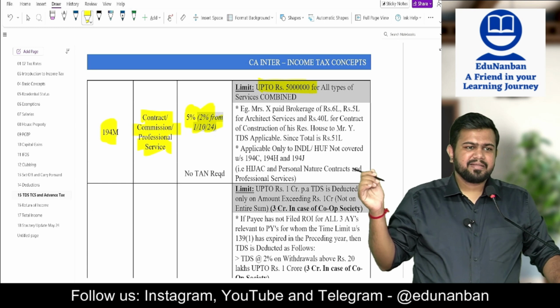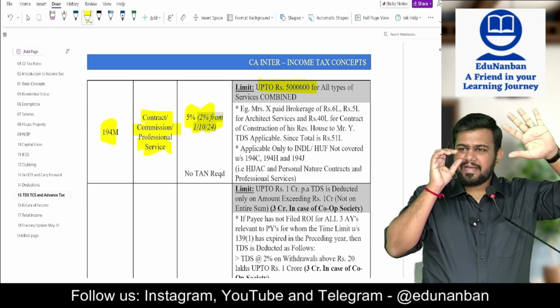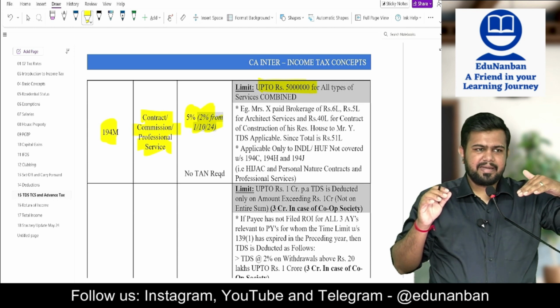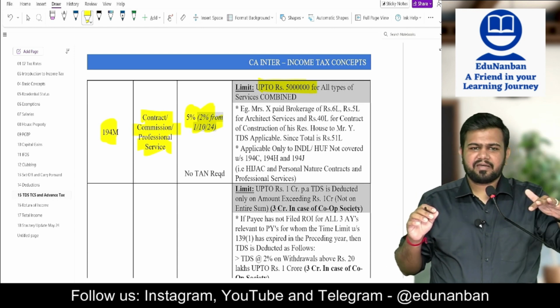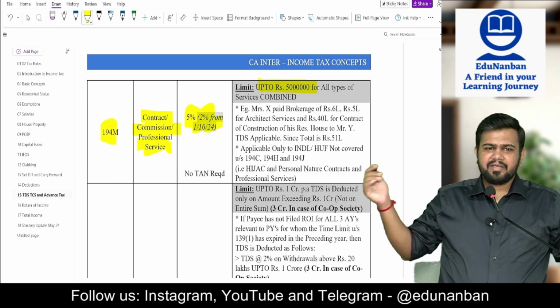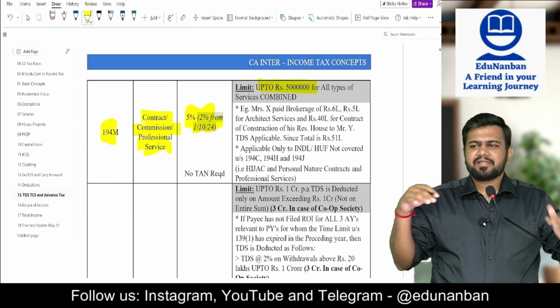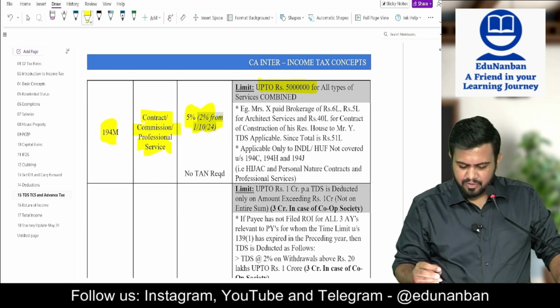But here listen. In 194J, there were 5 types of different items. Correct? Professional fees, technical fees, royalty, non-compete fee, director fee. For all the 5, separate limit was there. Here, for all the 3, combined limit is there, 50 lakhs. Combined limit of 50 lakhs. I gave you an example also.